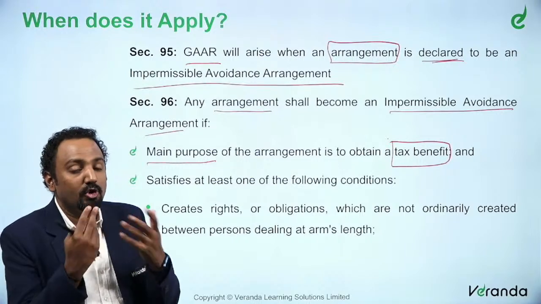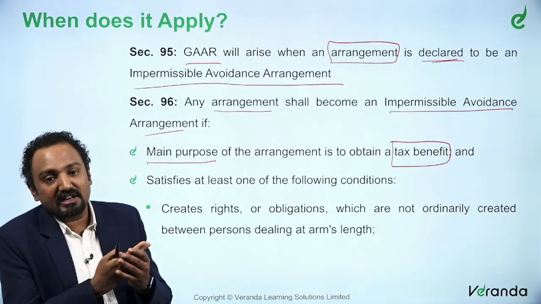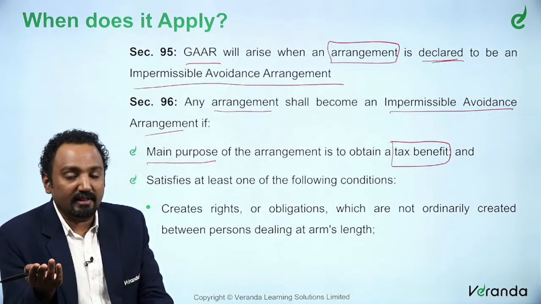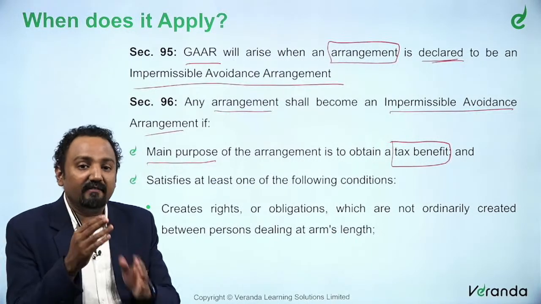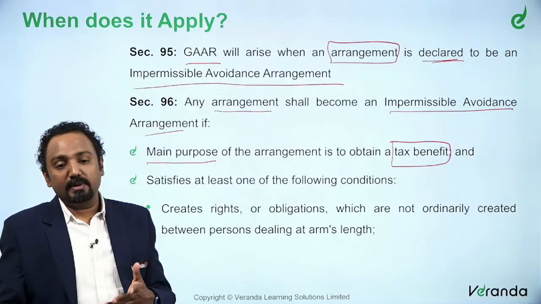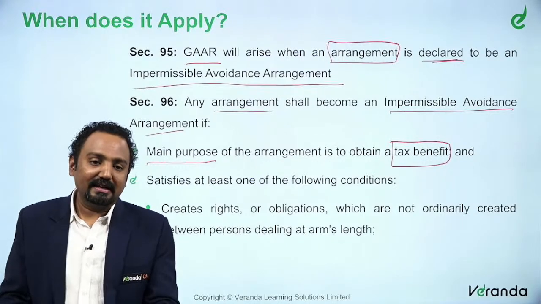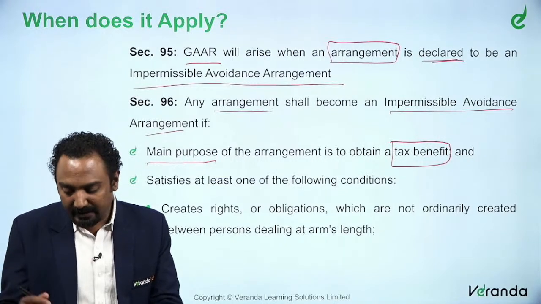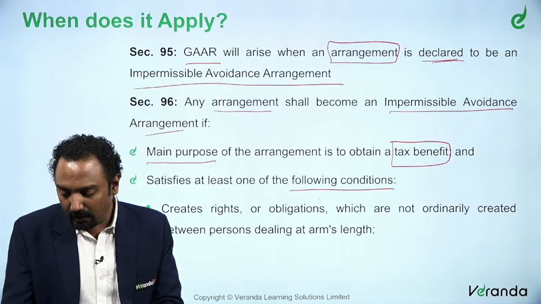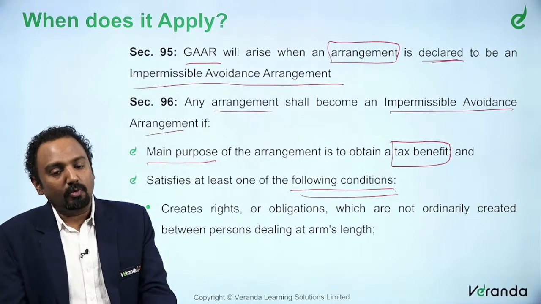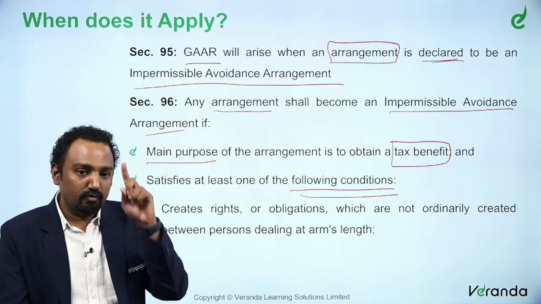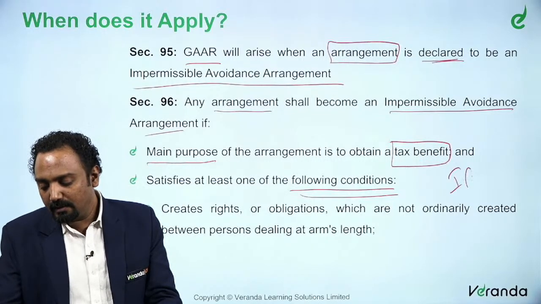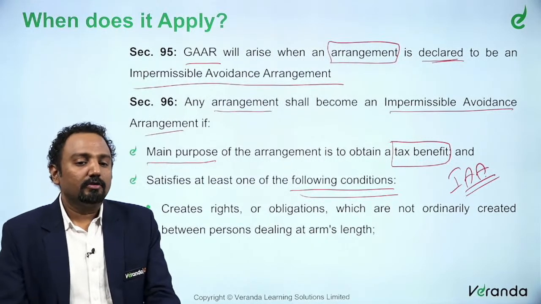We said there is no other substantial effect, no other significant impact on other transactions. When the only purpose is the tax benefit, that will be called an impermissible avoidance arrangement. Apart from that, they have given some conditions. It must satisfy at least one of the following conditions. So even if one condition is satisfied, it will be called an impermissible avoidance arrangement, right? So now what is that?